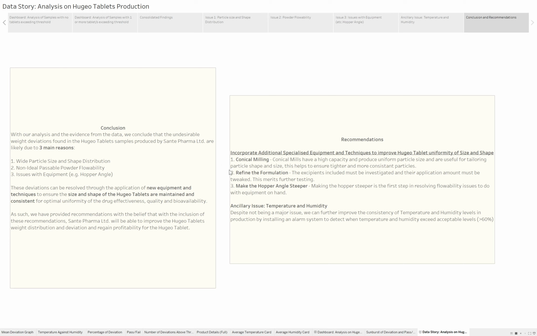Secondly, to address non-ideal passable powder flowability, we will refine the formulation. How do we do that? We will use different kinds of excipients, and we can investigate whether the amount of excipients is correct, whether the type of excipients is correct, and then we will be able to determine how this can affect uniformity of tablet weight.